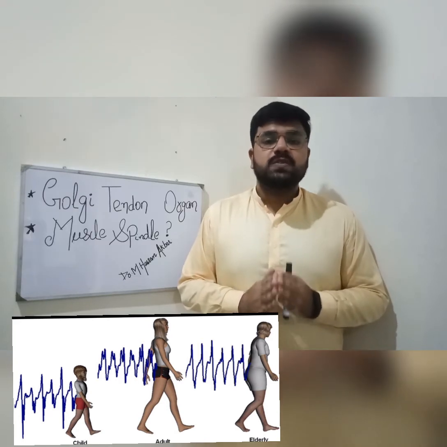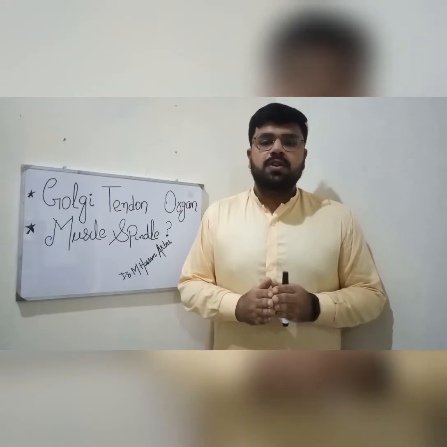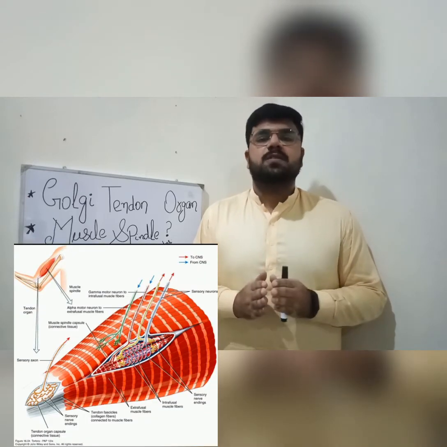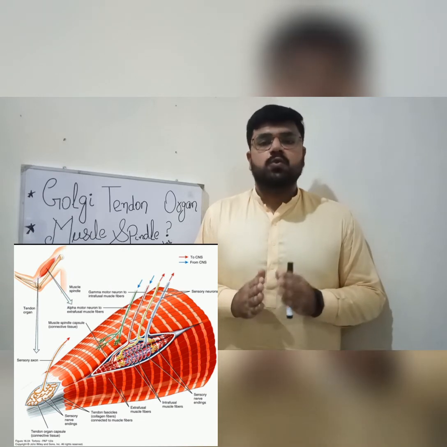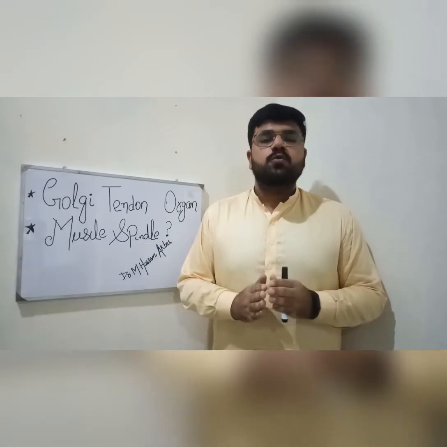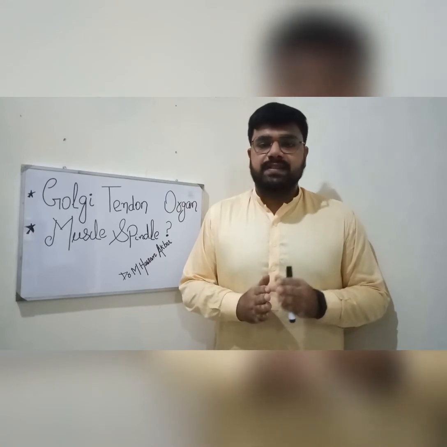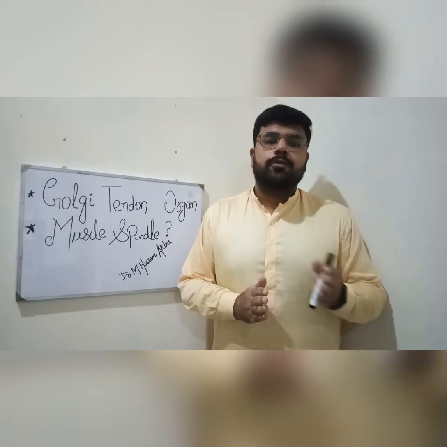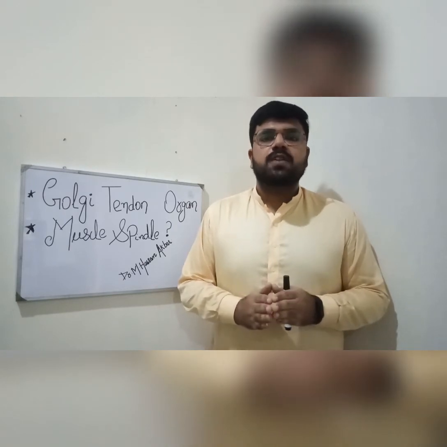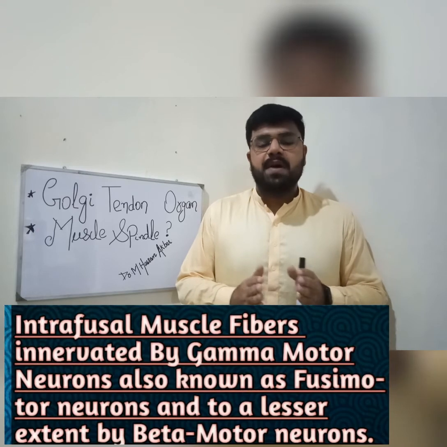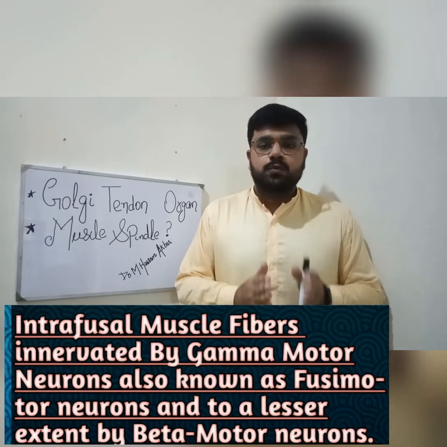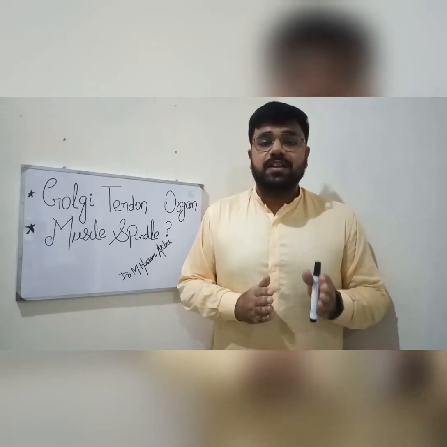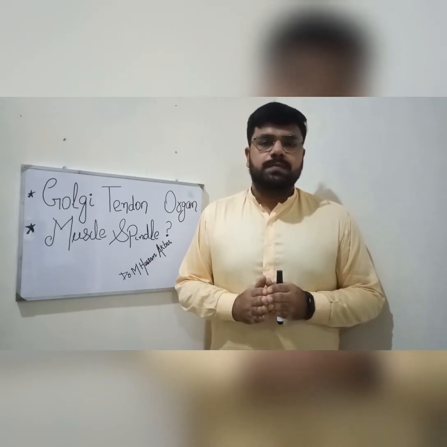If we talk about the composition of muscle spindles, that includes afferent sensory fibers, efferent motor fibers and specialized muscle fibers that are known as intrafusal muscle fibers. Intrafusal muscle fibers have polar ends that are the contractile component and the central equatorial portion that is the non-contractile component. Intrafusal muscle fibers are innervated by gamma motor neurons, also known as fusimotor neurons, and to a lesser extent, by beta motor neurons.